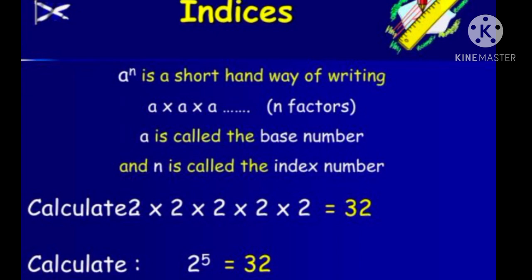That is, 2 2s are 4, 4 2s are 8, 8 2s are 16, 16 2s are 32. This we can write in a simple way, that is 2 power 5 is equal to 32, because 2 multiplied 5 times we can write as 2 power 5 is equal to 32. Here clearly 2 is called the base number and 5 is called the index number.